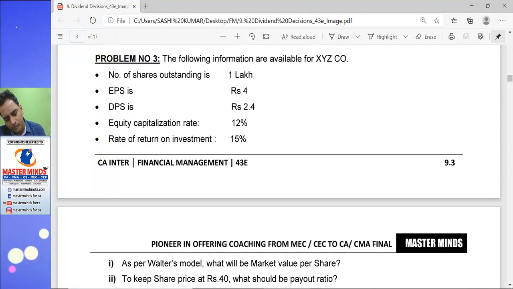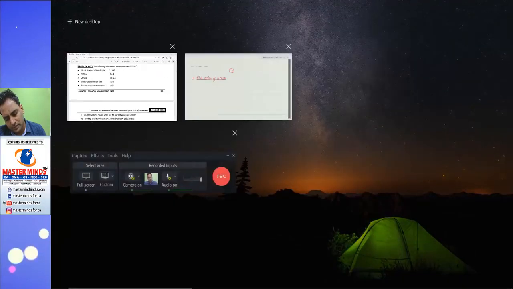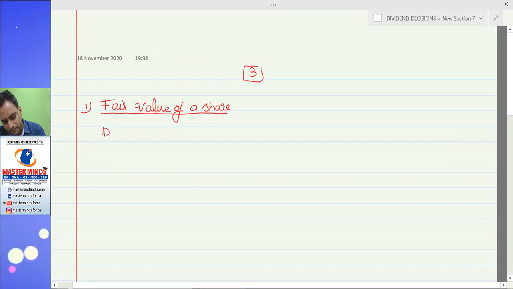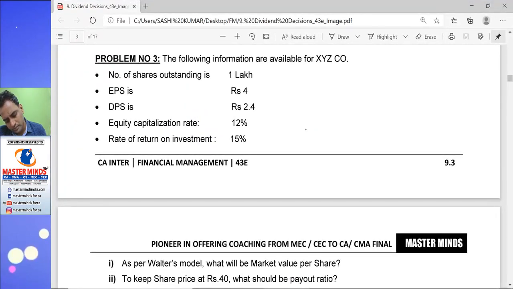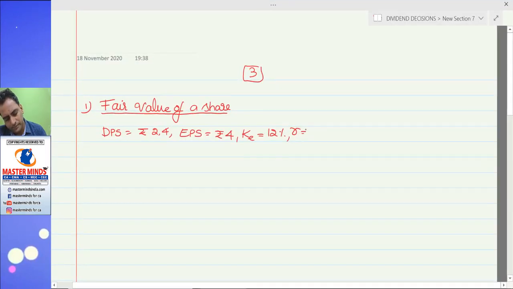Dividend per share 2.4, EPS 4. K is equal to 12%, R is equal to 15%.